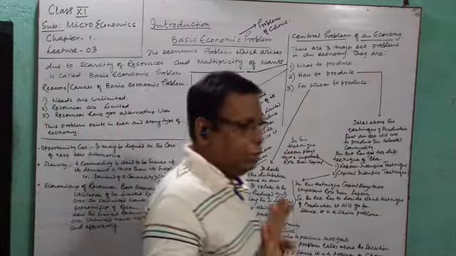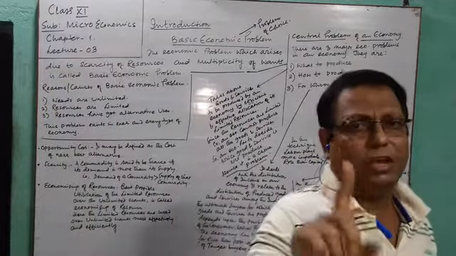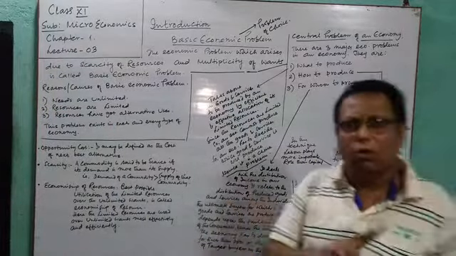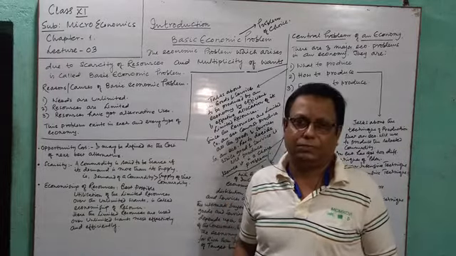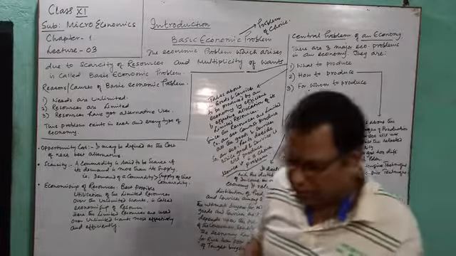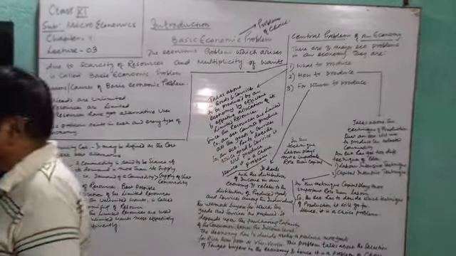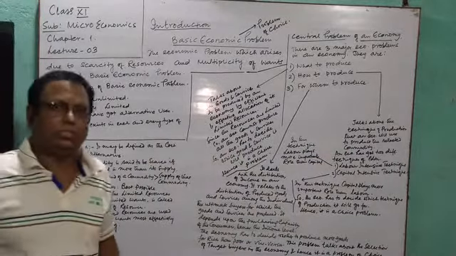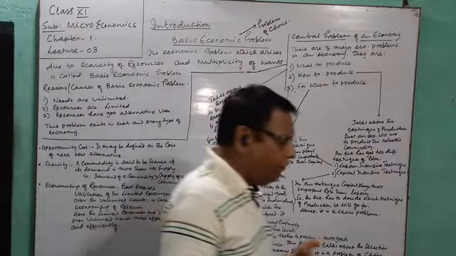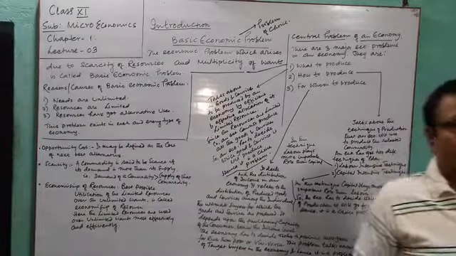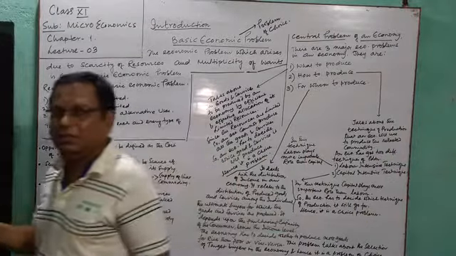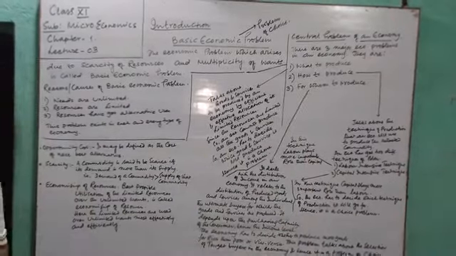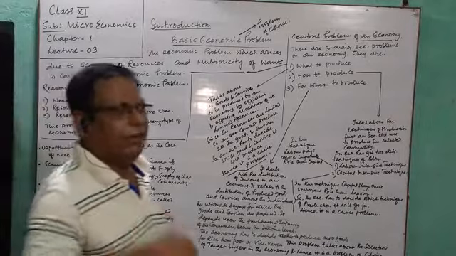Now, with your limited resources of 1000 rupees, you cannot purchase both the goods simultaneously. Either you have to purchase the book of accounts or you have to purchase the t-shirt. If you are purchasing the book of accounts, that means you are sacrificing your desire to purchase the t-shirt, and vice versa.